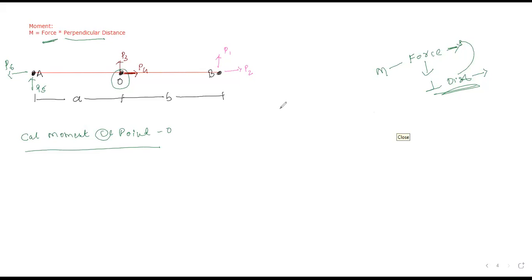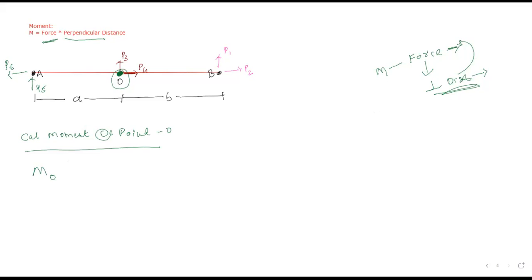Now I want to take a moment about point O. All my forces' moments are brought to point O, so our point of concentration is point O. MO is nothing but a simple representation to write a moment.